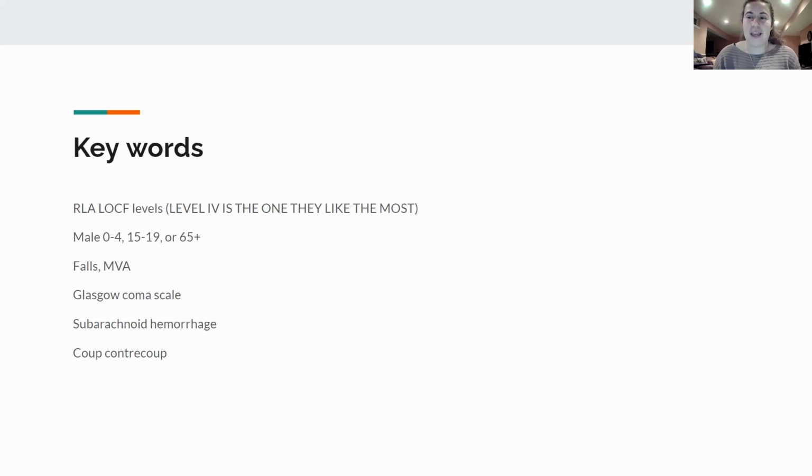Any male patient between the ages of 0 and 4, 15 to 19, or 65 plus is more at risk for a traumatic brain injury. Any patient who's had a fall or motor vehicle accident, start thinking either traumatic brain injury, broken bone, or spinal cord injury. Glasgow Coma Scale is the same kind of thing as the Rancho Los Amigos scale. Any subarachnoid hemorrhage or increase in intracranial pressure would also indicate a stroke or traumatic brain injury. And a contrecoup injury is classic TBI. So if you see any of these keywords, start thinking that.